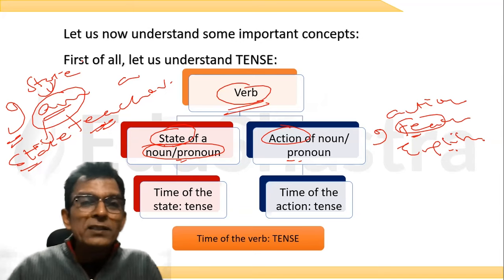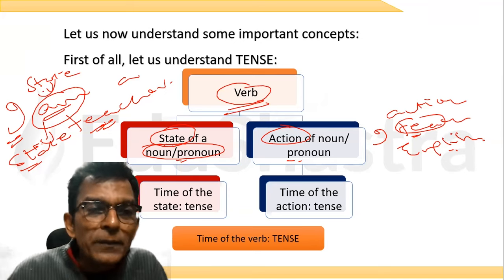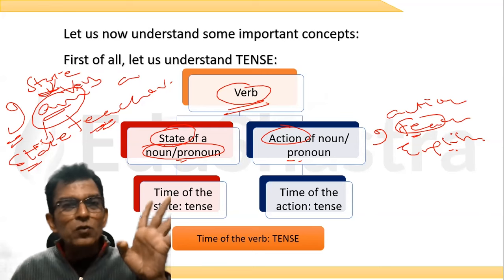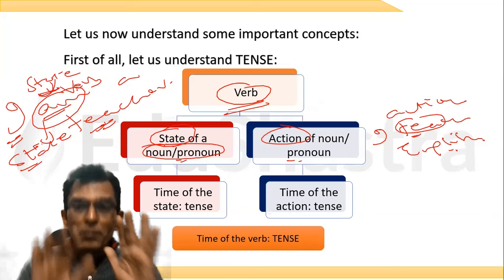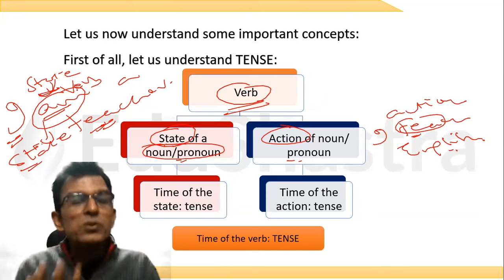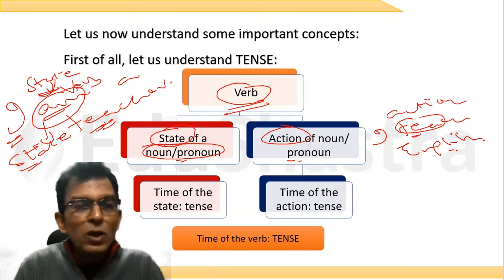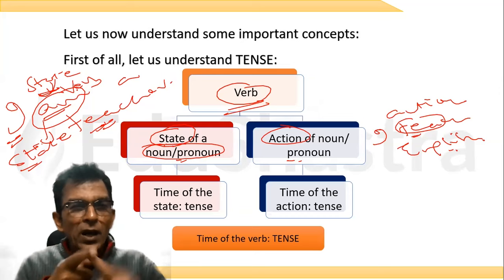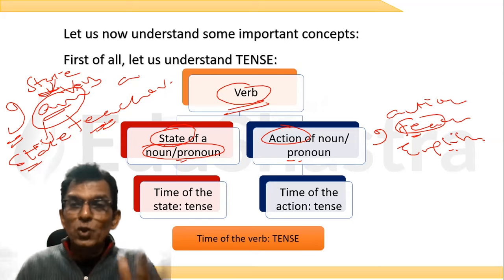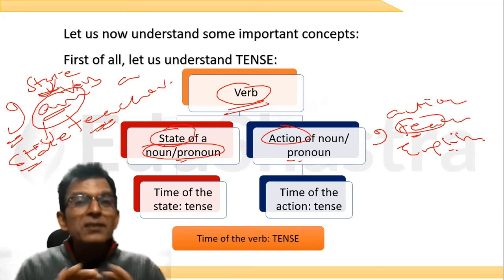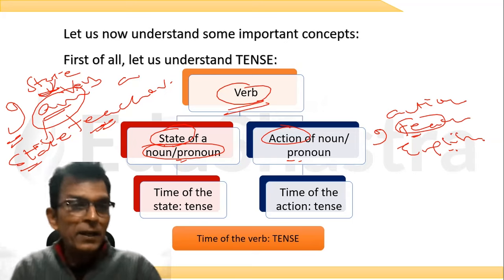Now, what is the time of the verb here? This is called a state verb. Is, am, are, was, were are called state verbs. You might say they are helping verbs, but I'll tell you when they become helping verbs. Wait for a minute. These are state verbs because they show the being. समय बताता है होने या रहने का.